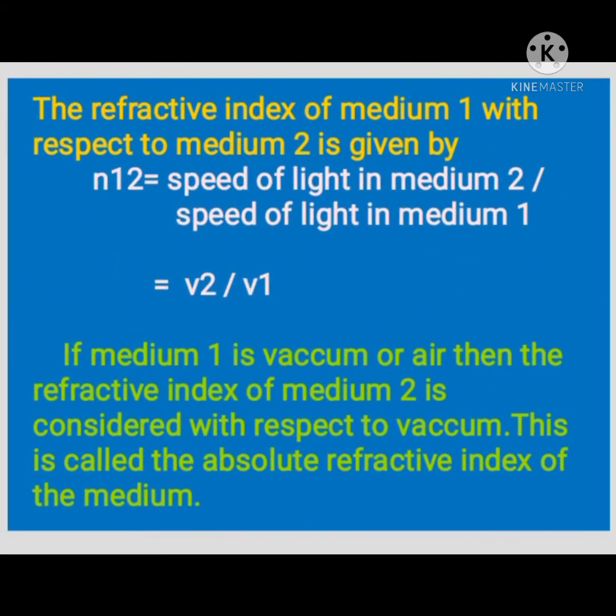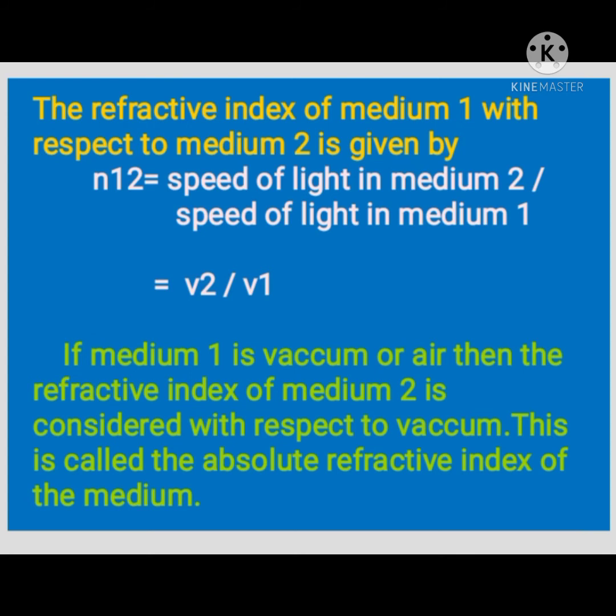In the same way, we can represent the refractive index of medium 1 with respect to medium 2. It is represented as N12. N12 means the refractive index of medium 1 with respect to 2, which is equal to the speed of light in medium 2 by the speed of light in medium 1. That is, N12 equals V2 by V1.